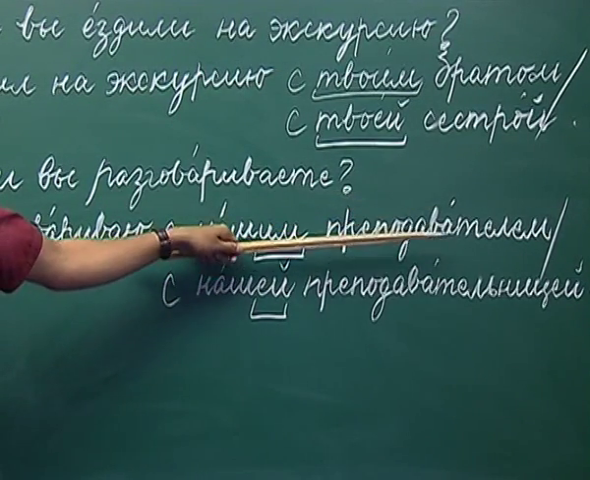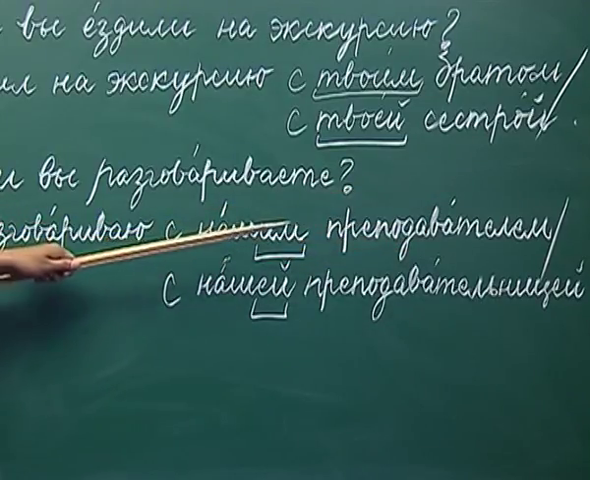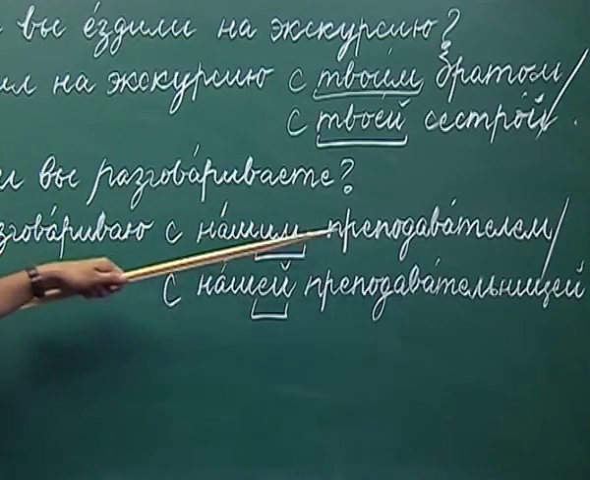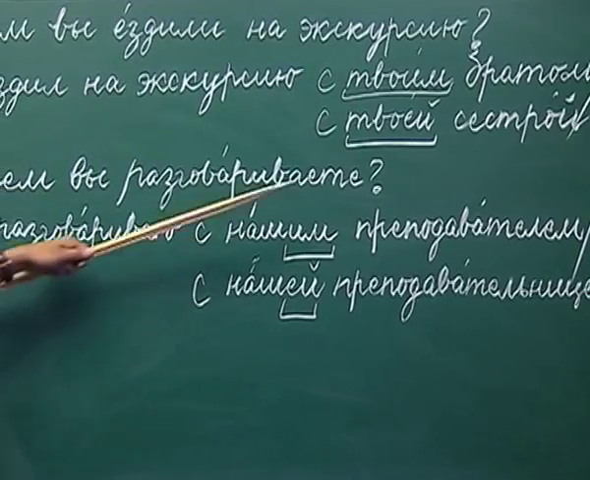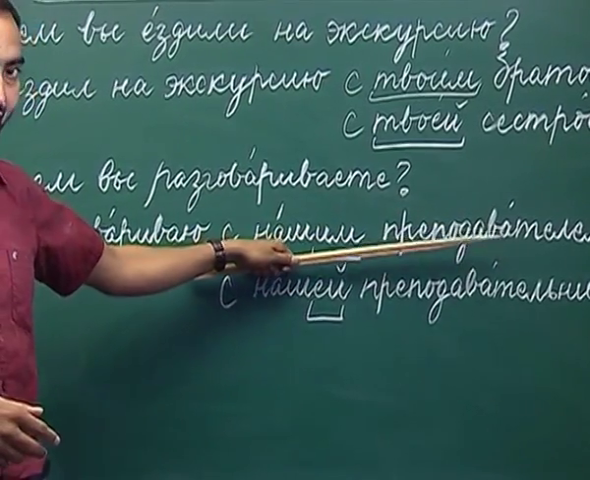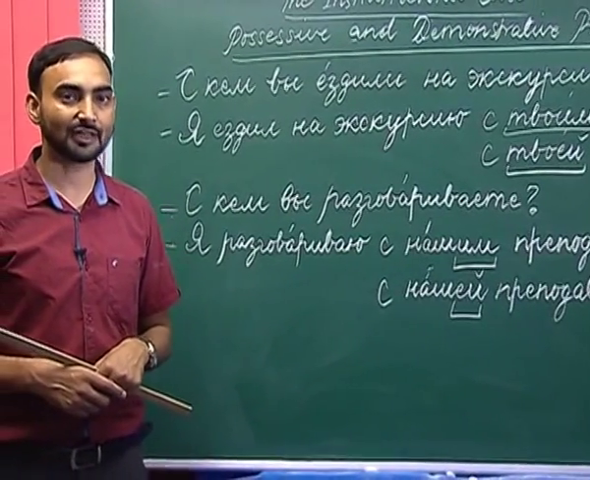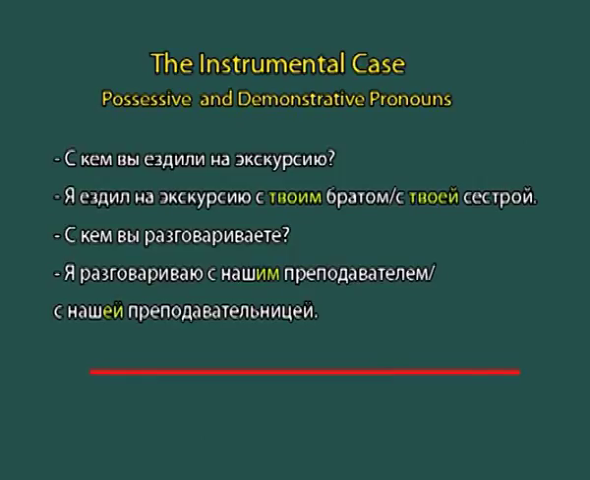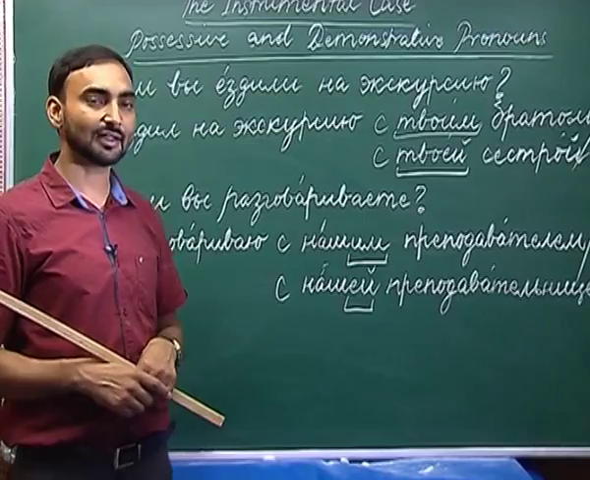So, prepodavatel is a singular masculine gender noun. That is why we will use nash in the nominative case, and nash changes to nashim. So, ya razgovarivayu s nashim prepodavatelem. I am talking to our teacher, male teacher. If you have to use the feminine form of nash, it would be nasha. Nasha prepodavatelnitsa, our female teacher. So, how will you change nasha prepodavatelnitsa in the instrumental case?